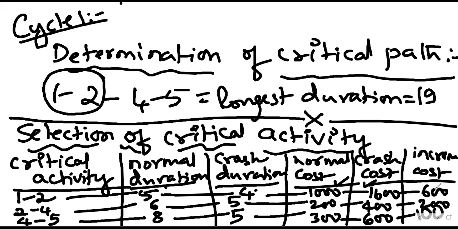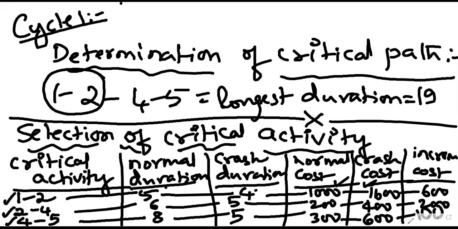So the maximum duration we can reduce by is 2 days only. Correct. Now which activity are we going to reduce? Apart from Saurabh, which activity are we going to consider for reduction: 1 dash 2, 2 dash 4 or 4-5? So 4-5.